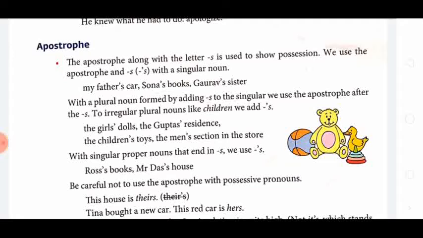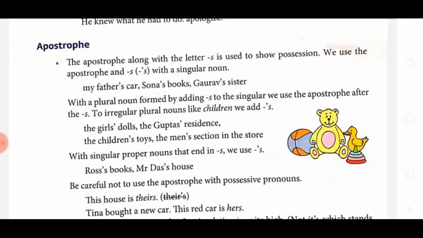Only for the plural form which is made by adding S or ES, to show the possession we put only an apostrophe, because the S is already there to make it plural.